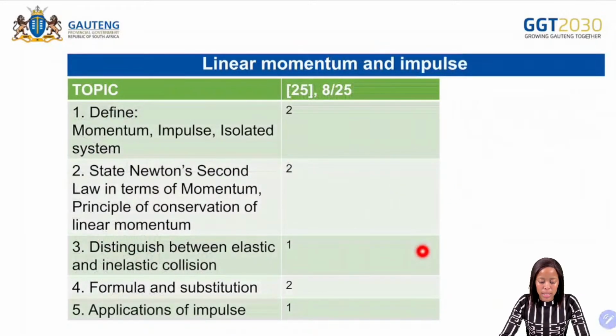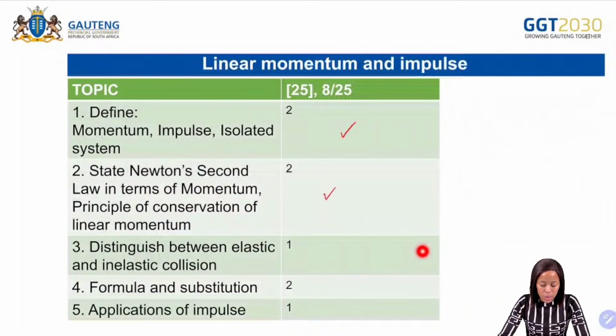Next, we have linear momentum and impulse. So again, for the definitions, we have momentum, impulse, isolated system. So that is where you can get your 2 marks. And then number 2, be able to state Newton's second law in terms of momentum, principle of conservation of linear momentum. That is where you can get your other 2 marks. So already we have about 4 marks in terms of linear momentum and impulse, and that is without us even doing any calculations.